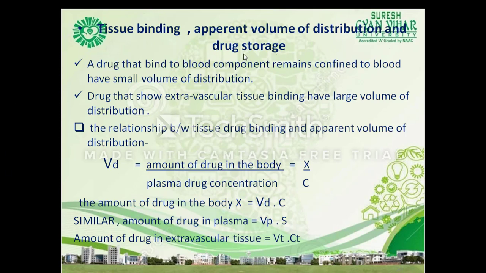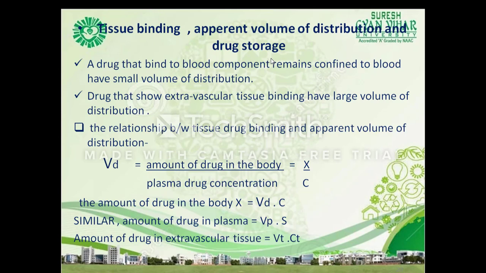Then tissue binding, apparent volume of distribution and drug storage. A drug that binds to the blood components remains confined to the blood and has a small volume of distribution. A drug that shows extravascular tissue binding has a large volume of distribution. The relationship between tissue drug binding and the apparent volume of distribution is that Vd is equal to the